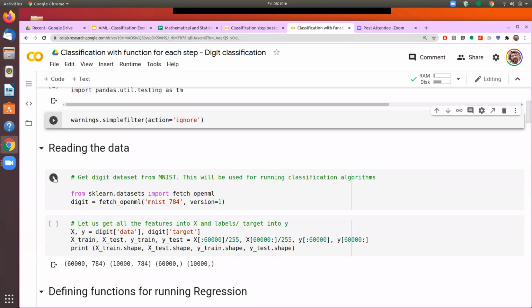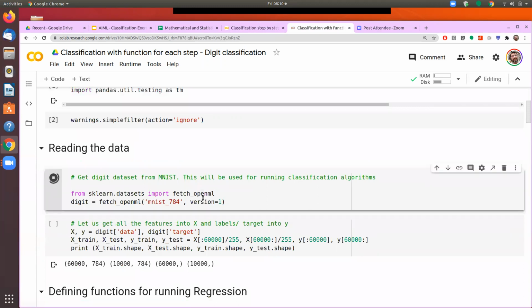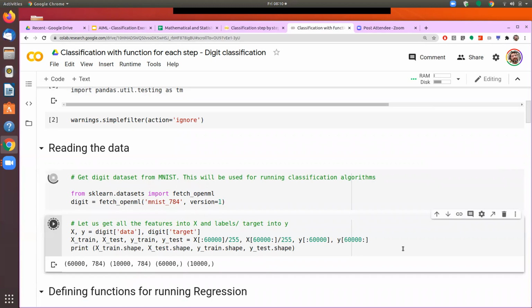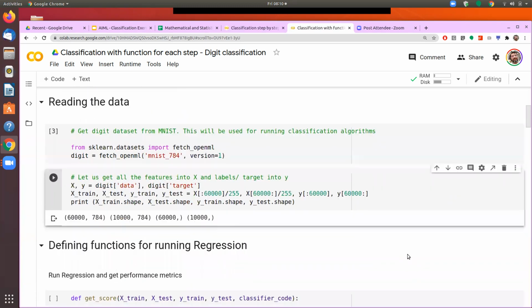So first I need to get my data ready. In the second notebook, again, I'm performing the same steps: importing the libraries, getting the data, and after that, bifurcating the data into X and Y, and then further bifurcating them into training and testing data. So it has been done.